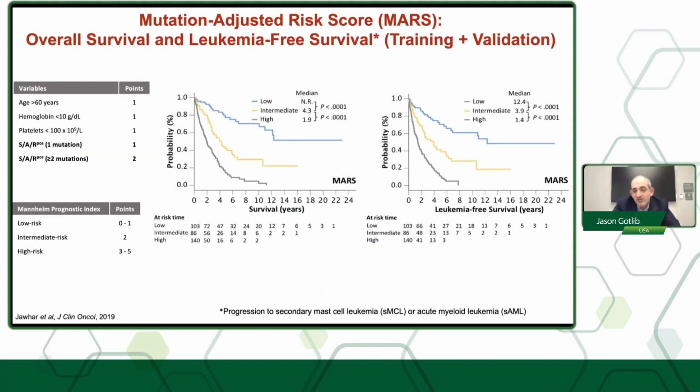And patients, for example, using the mutation-adjusted risk score, or MARS, are divided into low, intermediate, and high-risk disease, with survival in low-risk disease being not reached, versus patients with high-risk disease, where survival is less than 2 years. This is used to stratify patients for whether they need treatment, but in particular whether they should be thought about as candidates for transplant, just as we would use, for example, the DIPSS-plus or MIPSS score for myelofibrosis.